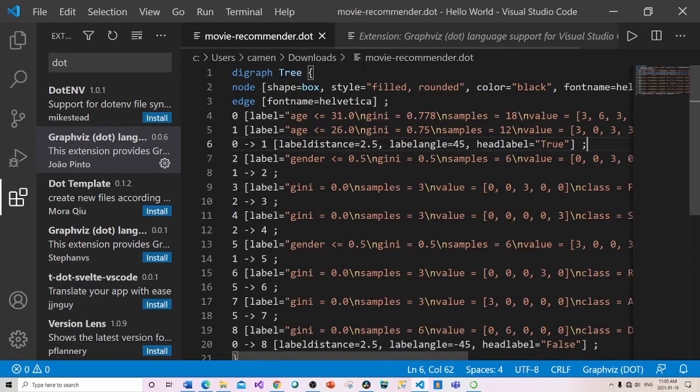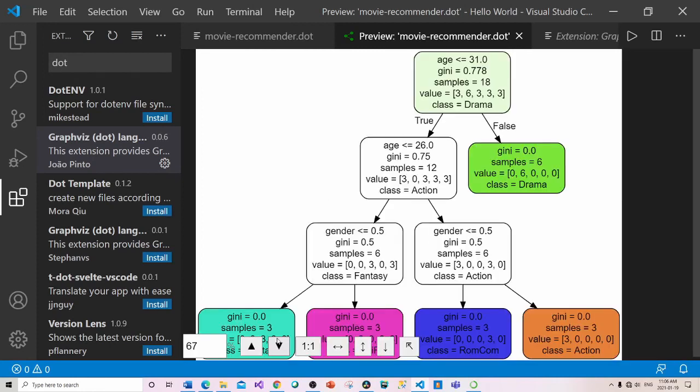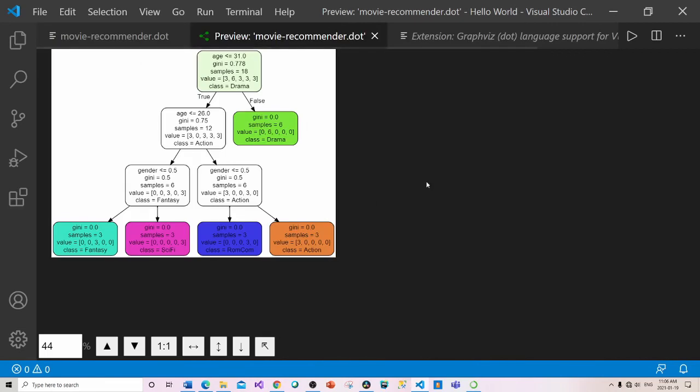So if I go back into my file here, and I do this Control Shift V, you can see that I get this window now. And this is the zoom. So I can zoom out there. And now I'm actually getting a visual representation of my entire decision tree. Okay, and I'll zoom that out just slightly more so the icons aren't in the way. And let me close this here.